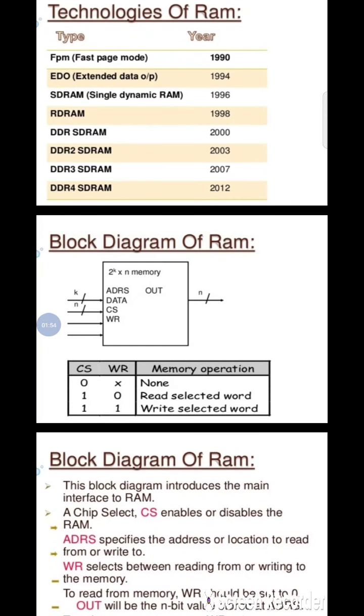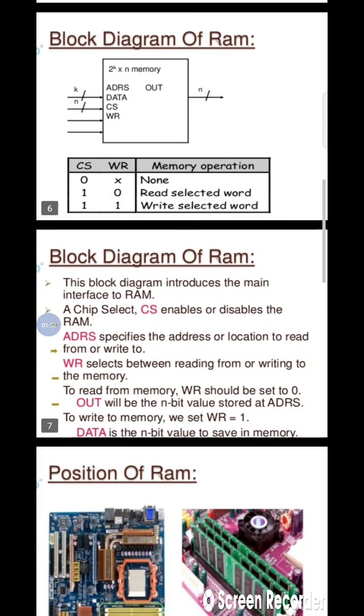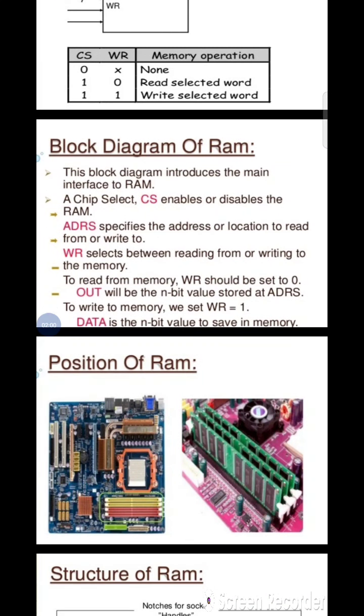Random access memory block diagram. There are mainly 4 inputs and 1 output used in random access memory. This is the block diagram of random access memory. It is a block diagram introduction of the main interface of a computer. CS is used to select or disable the random access memory.